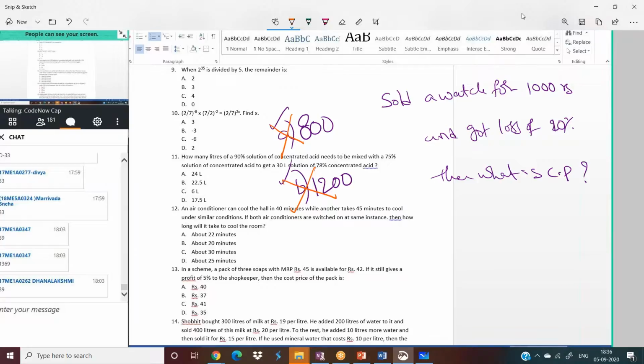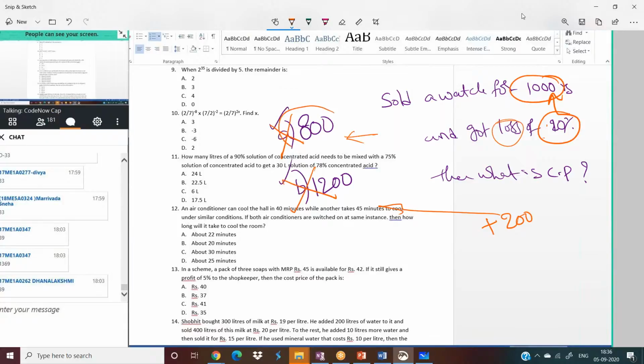You know which mistake you did? You calculated the 20% on 1000 rupees and you got that difference as 200 rupees, and few people added 200 to 1000, they got 1200. Few people subtracted 200 as it is a loss, they got 800. Guys, just use your common sense.